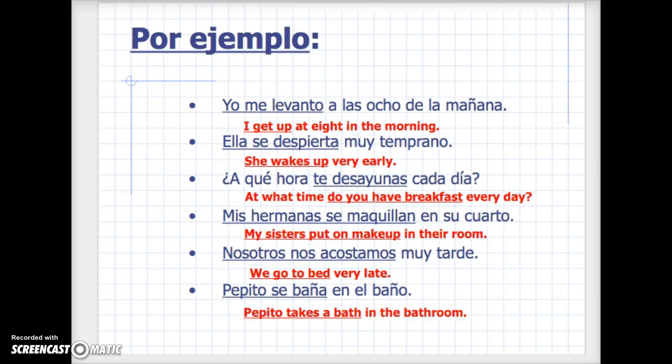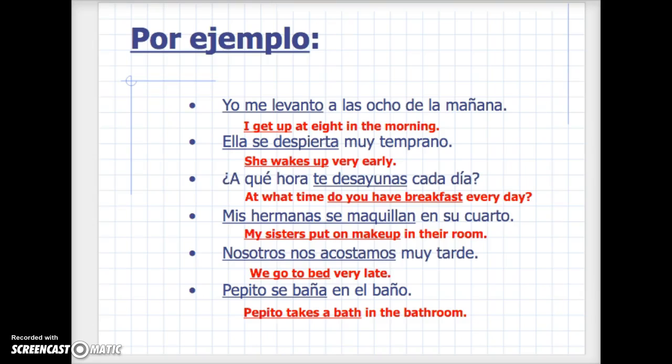Then we have nosotros. Nosotros nos acostamos muy tarde. We go to bed very late. Well, who are we putting to bed? Nos, ourselves. Okay, chicos. And one other example. Pepito se baña en el baño. What is Pepito doing in the bathroom? He's taking a bath. But who is he bathing? Here we have again, se. Pepito se baña. He is bathing himself.